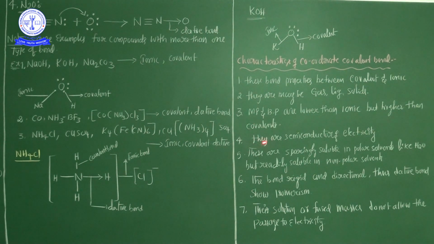And the fourth one: they are semiconductors of electricity. You know that very well, conductors, semiconductors. So it acts as a semiconductor, both as an insulator as well as a conductor. Which are the semiconductors of electricity? Generally, dative bonded molecules act as semiconductors of electricity.